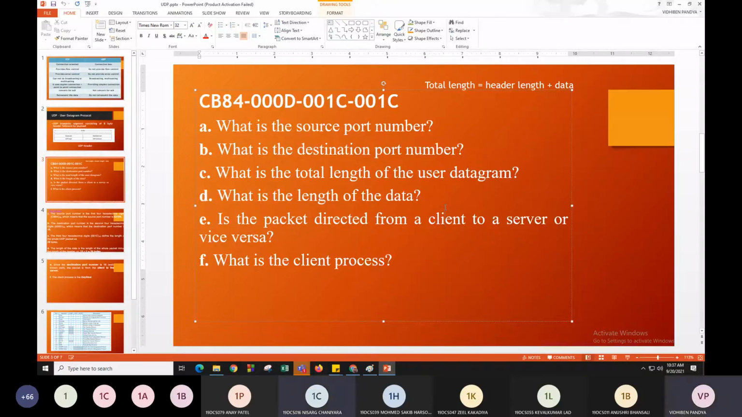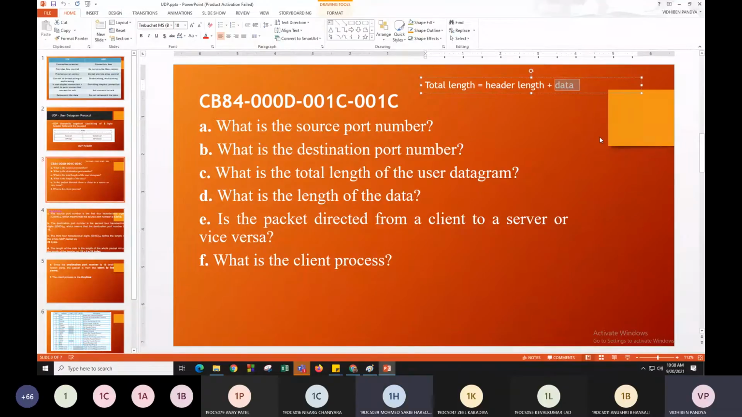How can you calculate the length of data? Total length minus header length. Yes, exactly. We know the total length, and we know that the header length is fixed, that is 8 bytes. So how can we find the data? That is total length minus header. The total length we got over here is 28, and the header length is 8. So what will be the size of data?